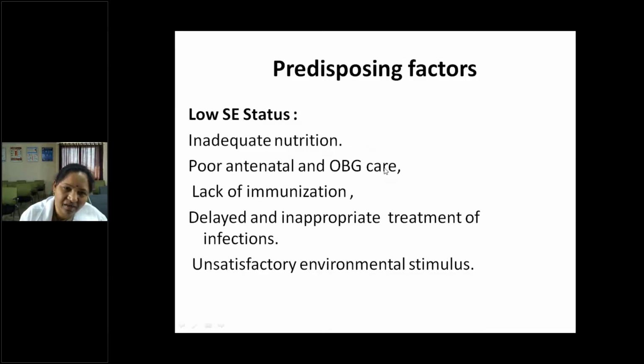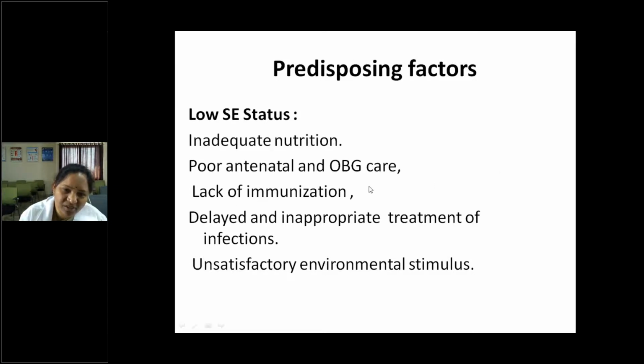Poor antenatal and obstetric care, where maternal malnutrition, maternal anemia and PIH, that is pregnancy-induced hypertension, are not diagnosed, can lead to decreased plasma circulation and intrauterine growth retardation, which will have a long-term effect on the developing brain.